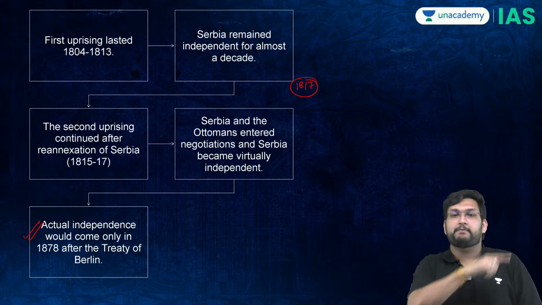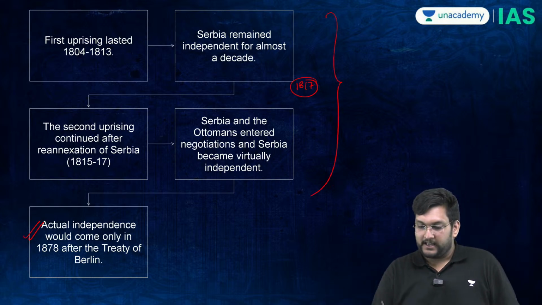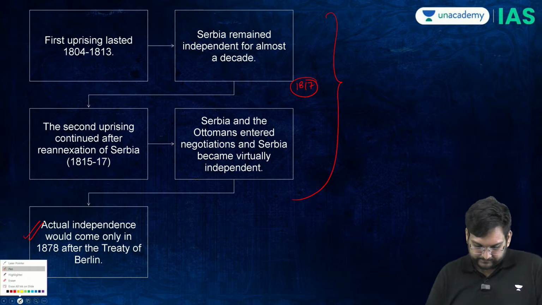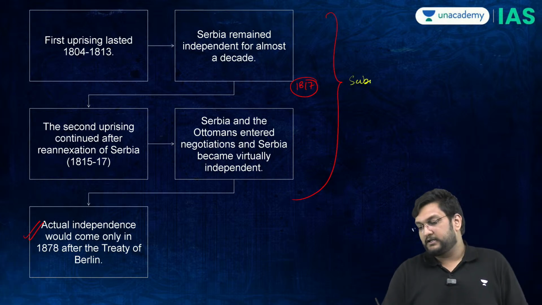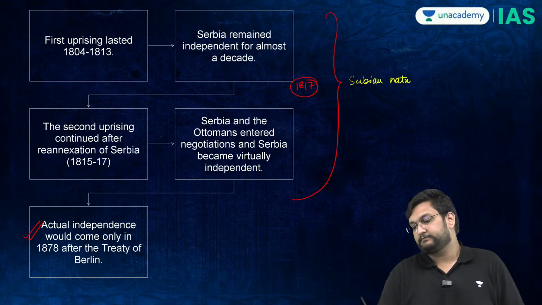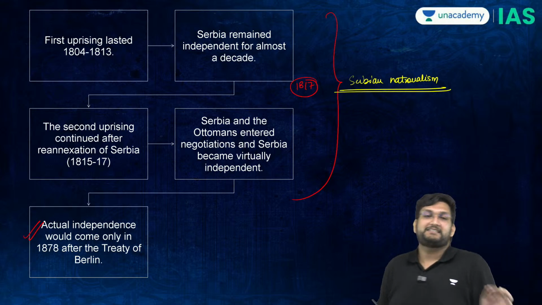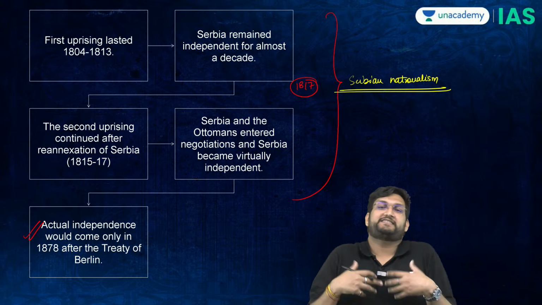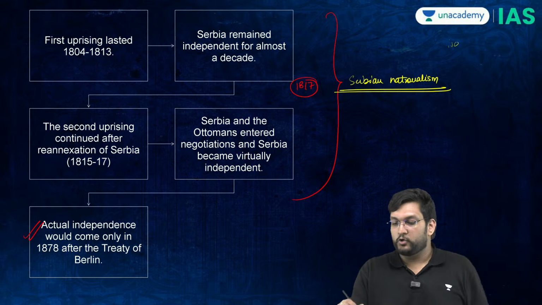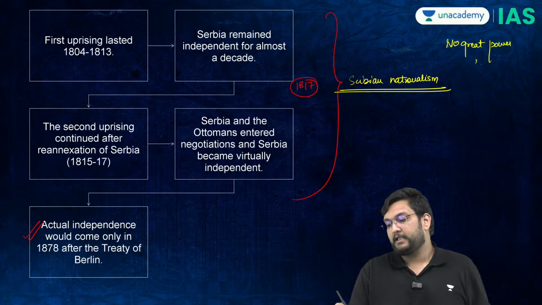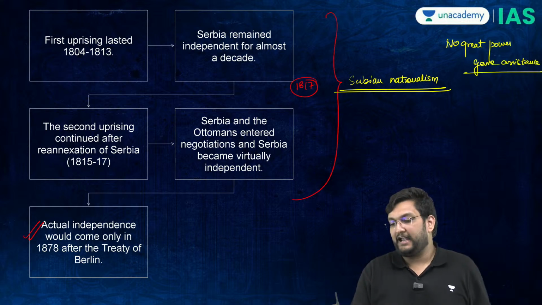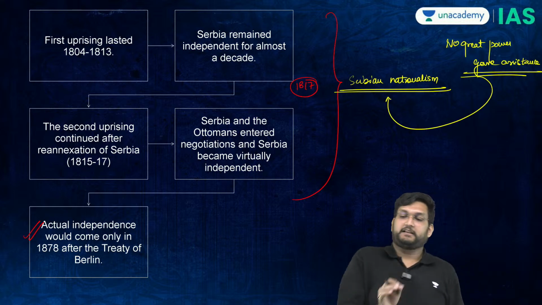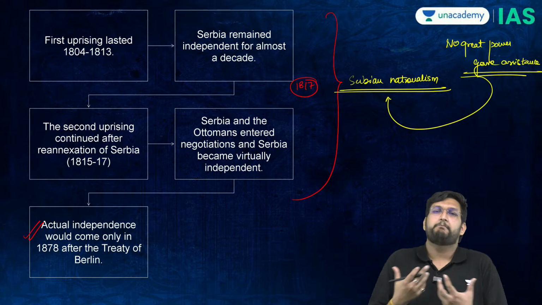Now, the basic moral of the story here is that Serbian nationalism is based on the concept of self-independence, but no great power gave assistance. And this is where these Serbian nationals in a way felt betrayed also.